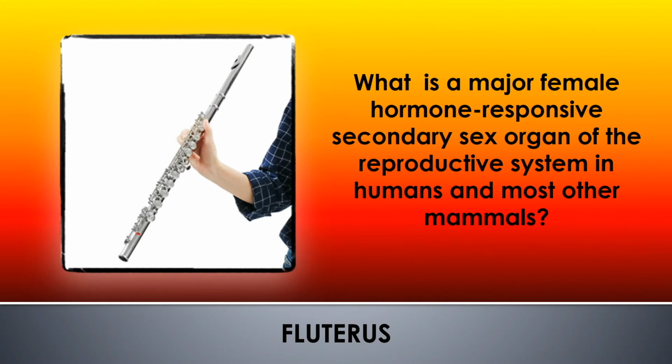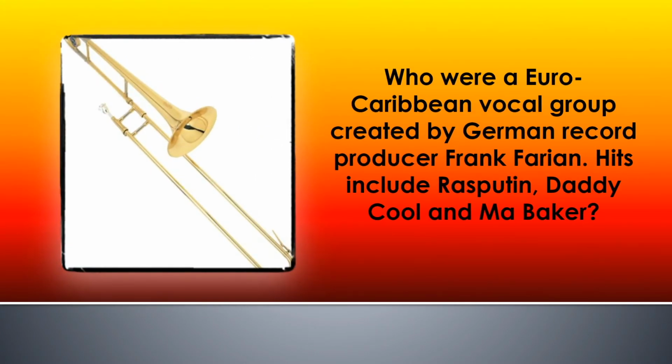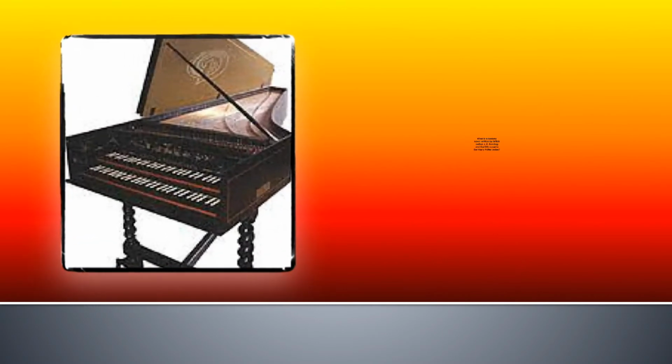Come on to the 4th one in musical instruments, which is, who were a Euro-Caribbean vocal group created by German record producer Frank Farian? Hits included Rasputin, Daddy Cool and Ma Baker. And the answer to that one is Tromboney M. So one more in the musical instruments category.